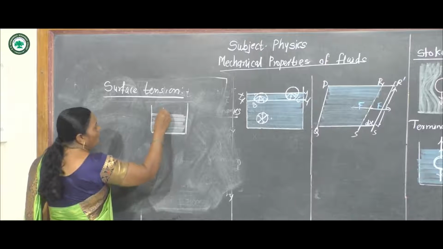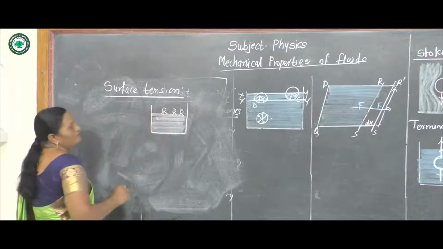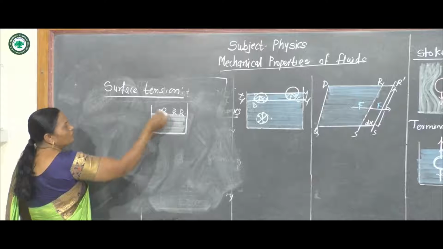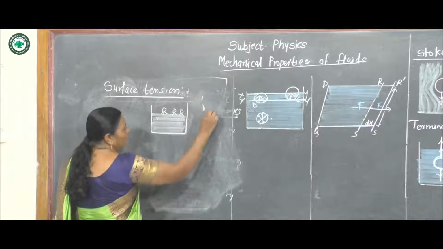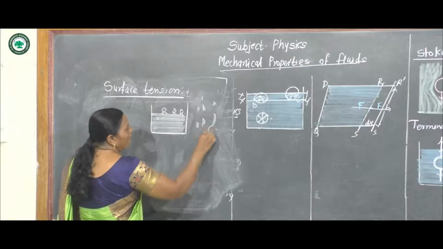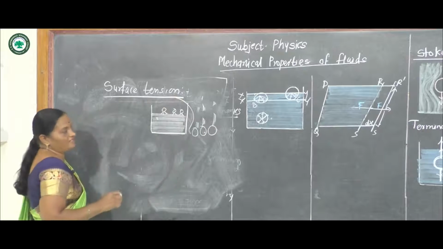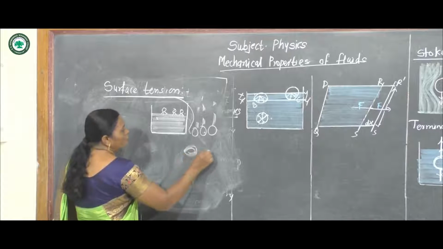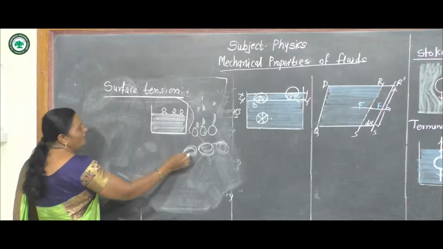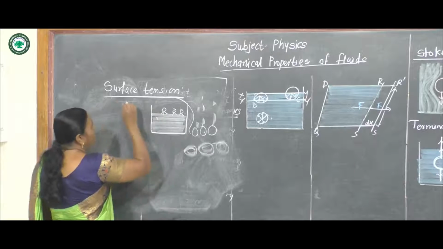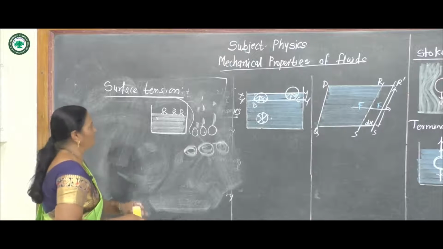Now, a spider walks on this free surface. This is due to surface tension. Now suppose there are raindrops and these raindrops are spherical. It is due to surface tension. Now there are soap bubbles. They are also in spherical shape. These are the examples of surface tension.